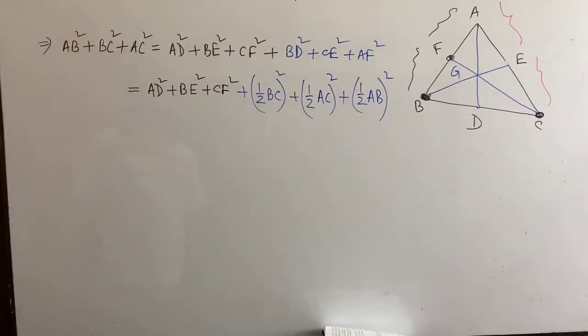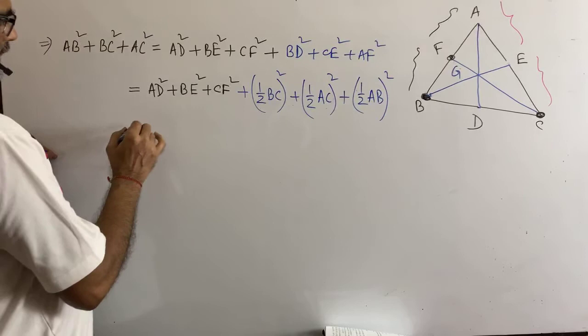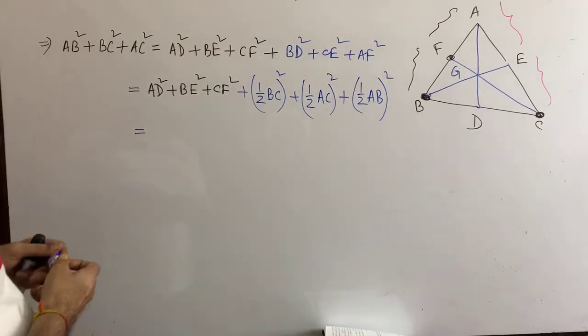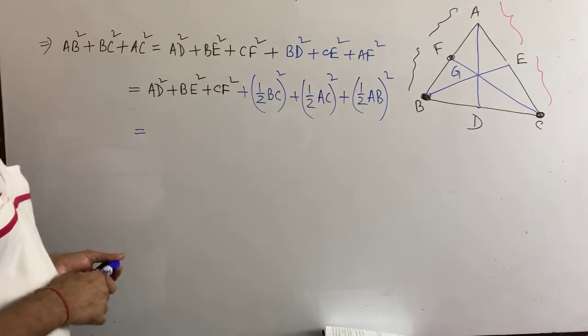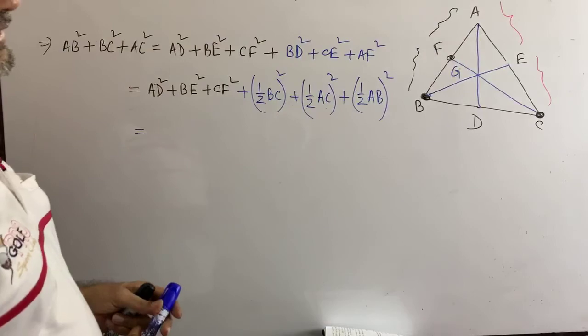Okay? Then we can write down, can you please let me know what is the proof? You see, in the proof we have GA, not AD. What is the relation between them?